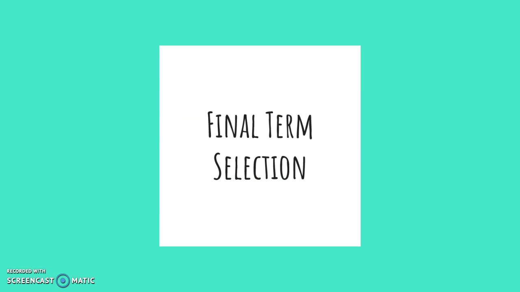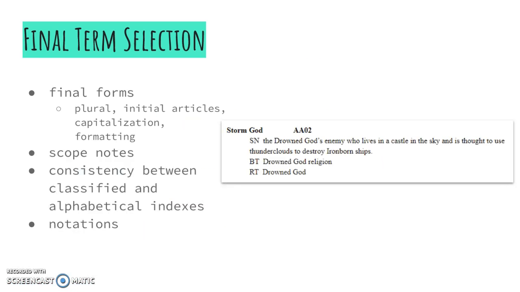Final term selection. At this stage, we began to create consistency with how our terms appeared. We used qualifiers for homographs, scope notes for terms that needed to be distinguished from real-world usage of the term, and we avoided using initial articles unless the article helped to clarify the meaning of the term. All of our nouns and noun phrases were checked to be sure that they represented single concepts. We used lowercase letters unless the terms had proper nouns, and we employed letter-by-letter alphabetization instead of word-by-word.